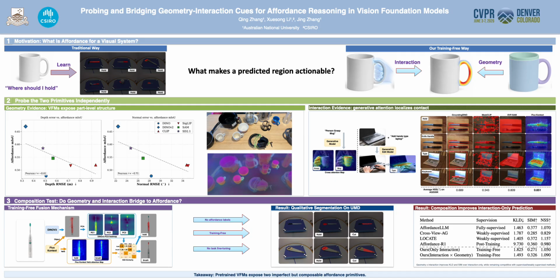We also visualize DINO-style features and observe that they naturally expose part-level structures in cluttered scenes. This suggests that these representations contain useful geometric primitives for affordance reasoning.